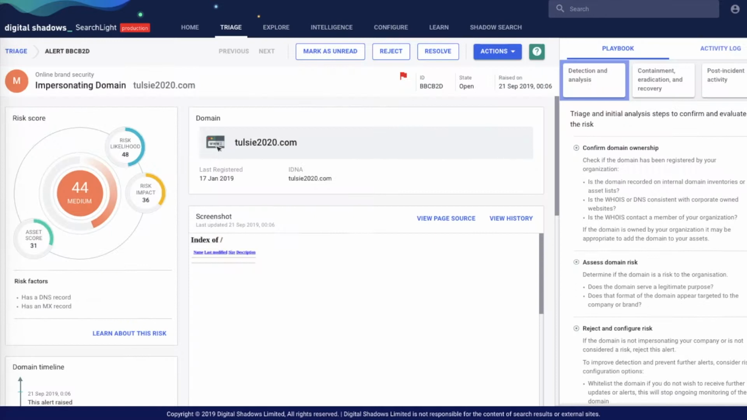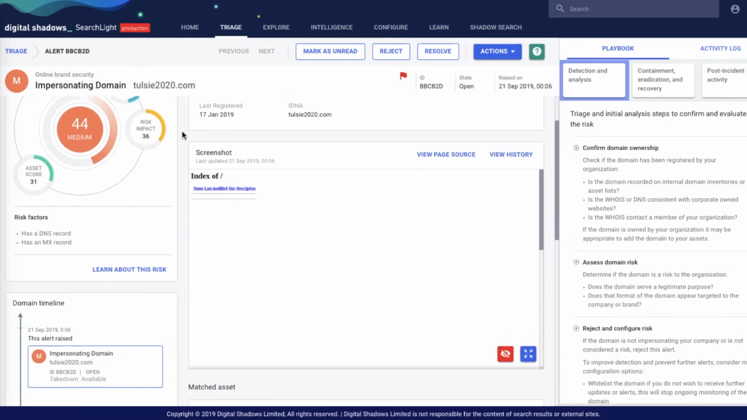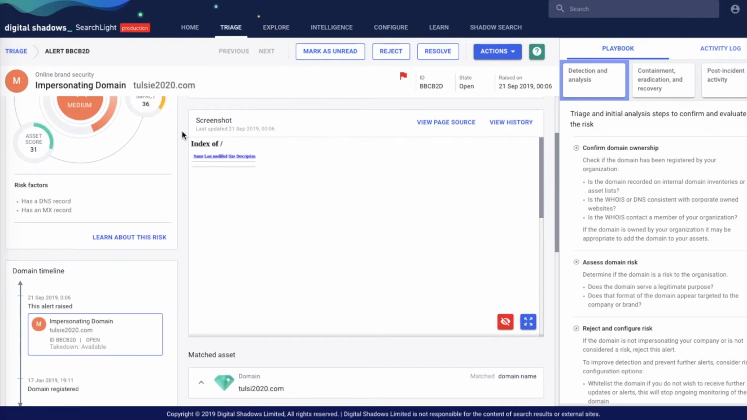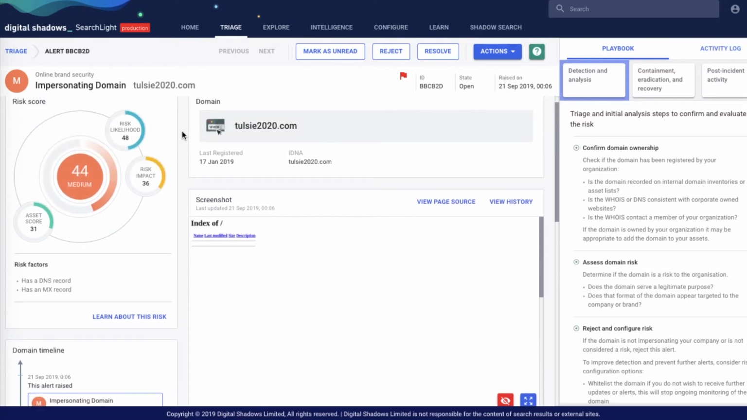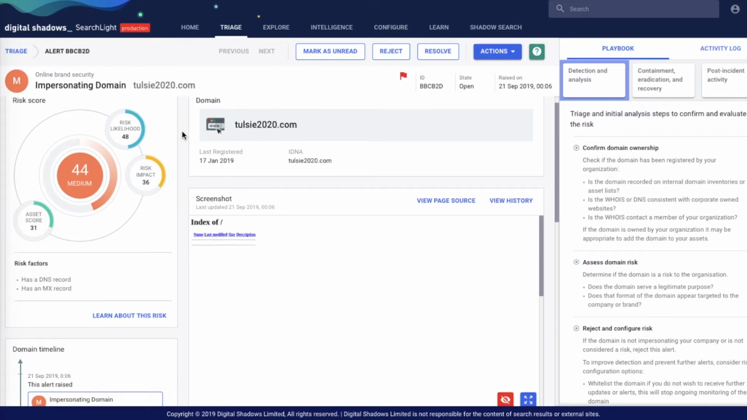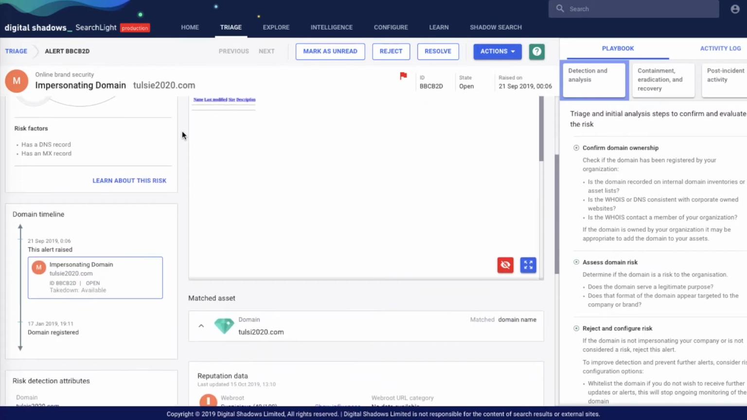So we'll start off with a misconfigured example, and this one's for Tulsi2020.com. Here in SearchLight, you can see we give it a risk score. It's at a medium because it is hosting some content. It's not just a parked domain, but it is misconfigured. This is a typical page that you would see when a website has been set up incorrectly.